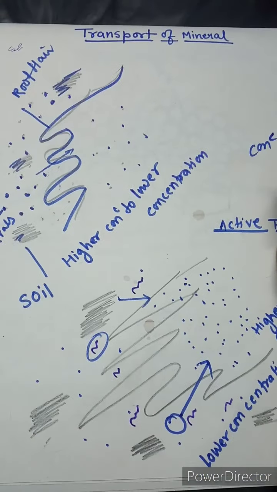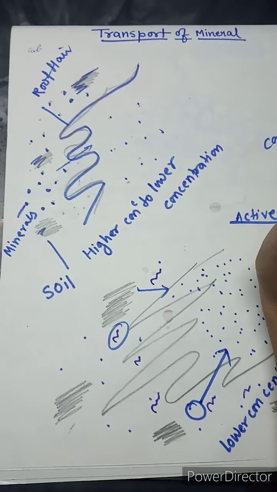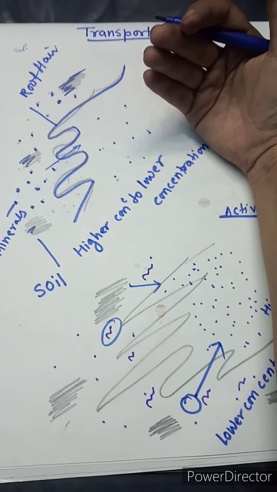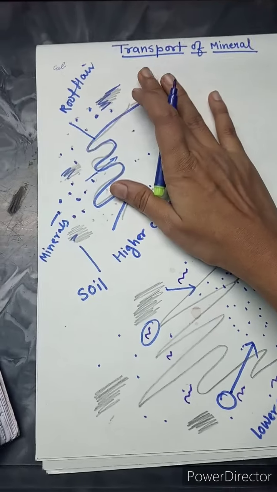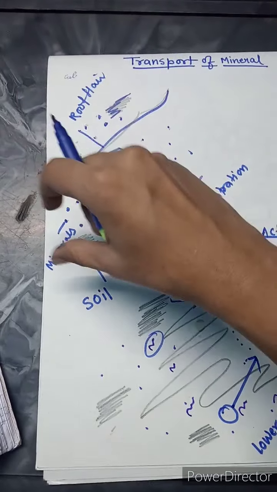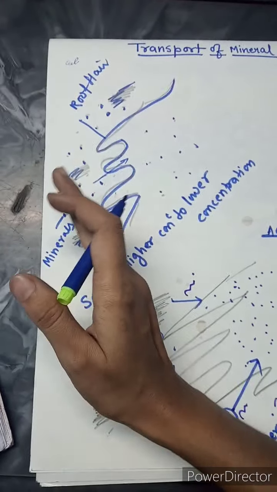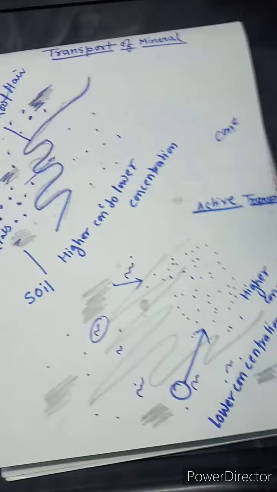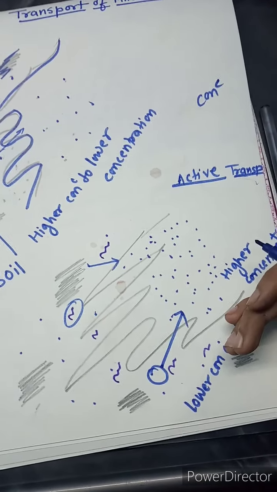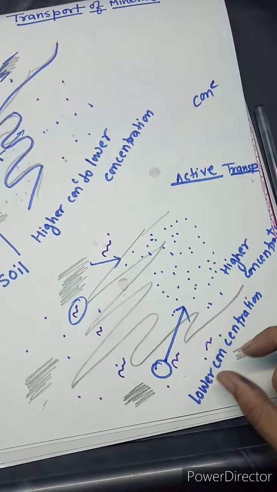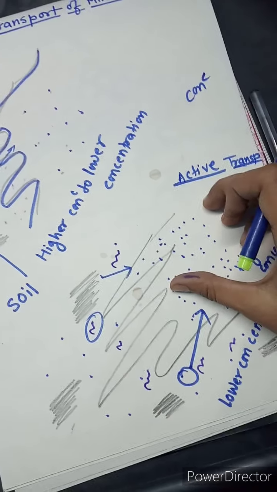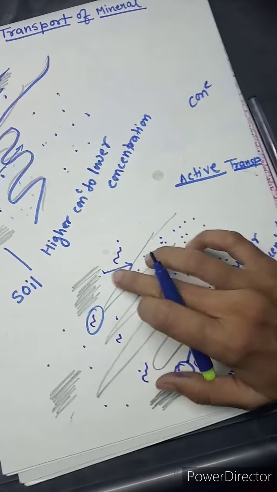So understood students how minerals are transported from the soil to the root. There are two things I have shown, the passive transport and the active transport. In the passive transport, the mineral moves from the higher concentration to the lower concentration. In the active, we saw that the concentration of minerals was less in the soil and more in the root hair.